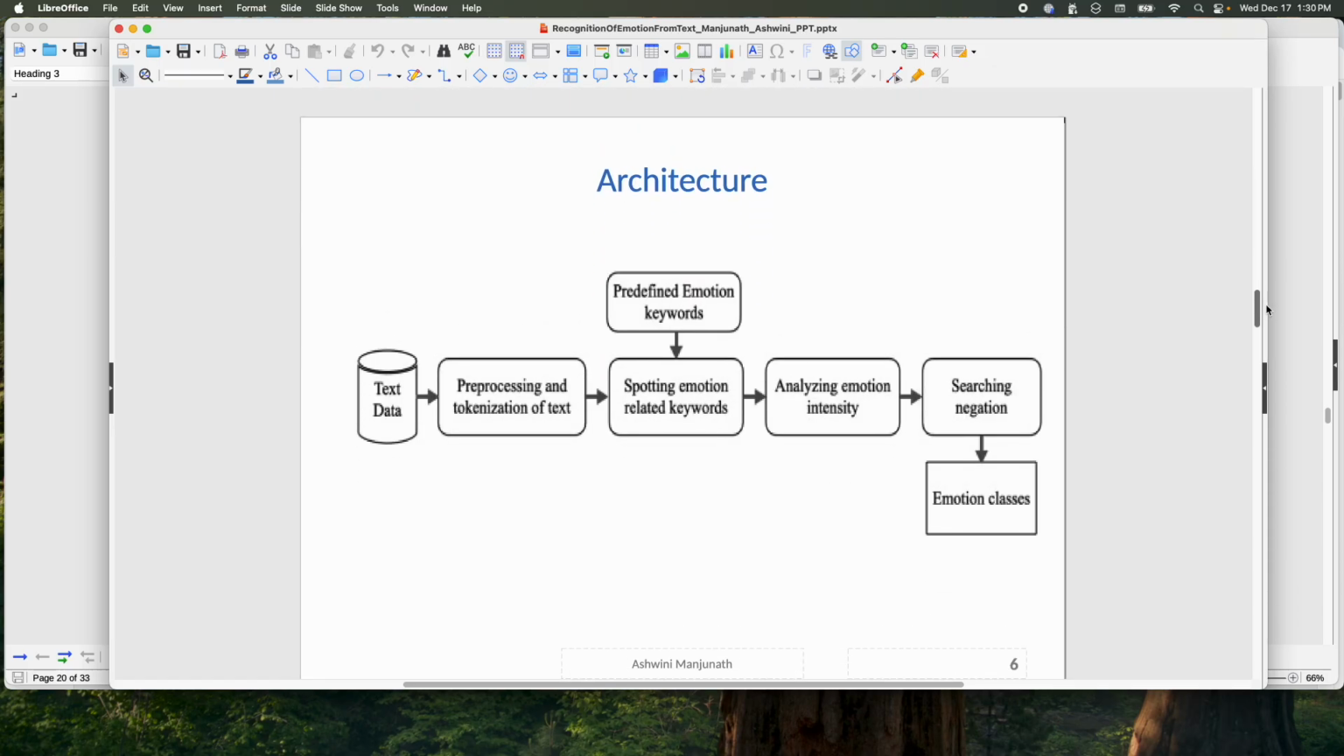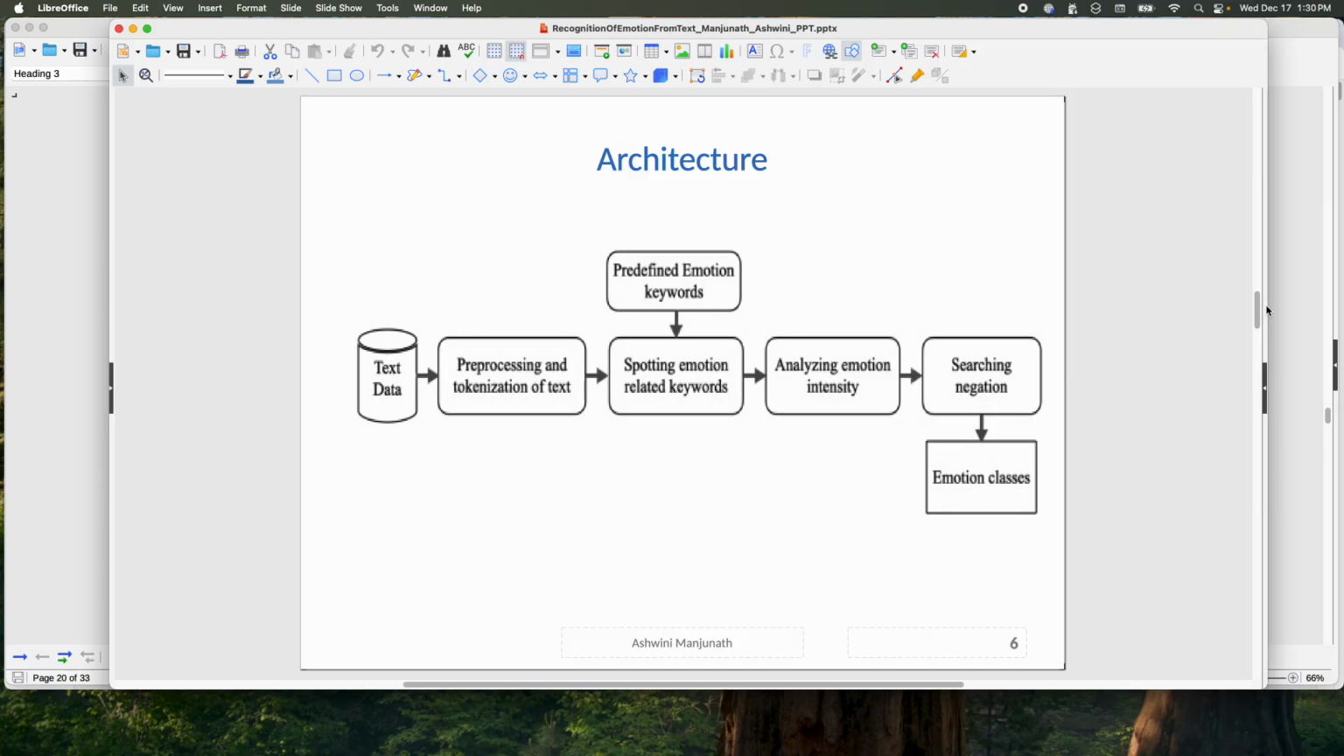The architecture behind this is not so simple, but it goes like this: collect the text data, process it, tokenize the text with the predefined emotion keywords, spot the emotion related keywords, analyze the emotion intensity, search for negation, and then classify into emotion classes.